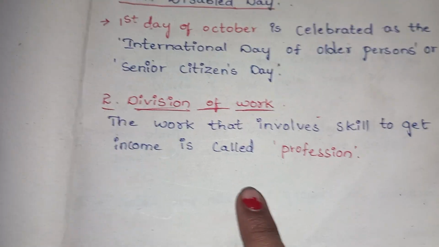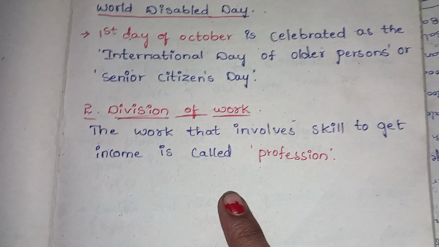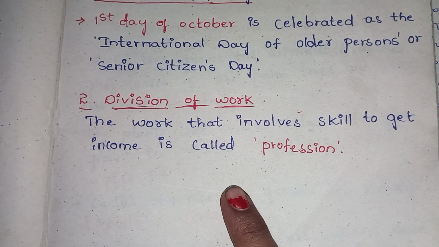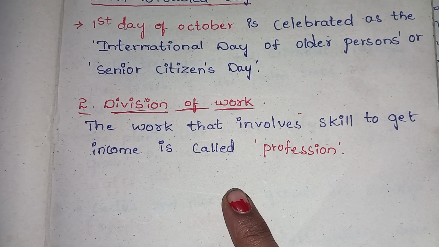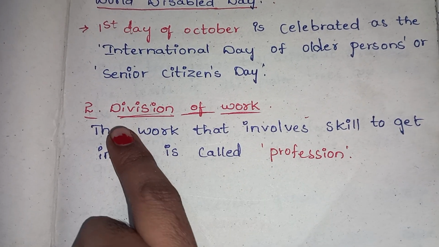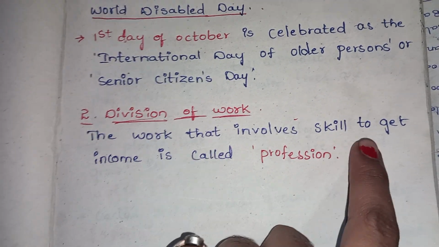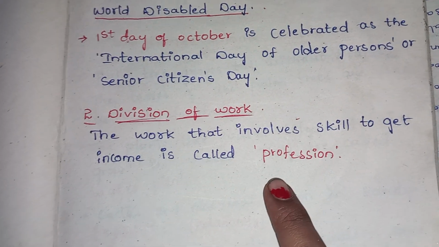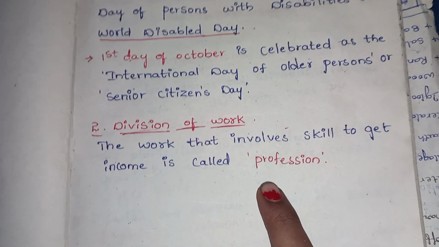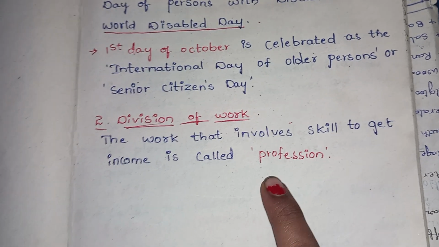And our second lesson is division of work. In this there are no main points as such. All of this is about the works, what the other persons do and what the professions do. The main important point is that the work that involves skill to get income is called a profession. Whatever work we do to get money is known as a profession.